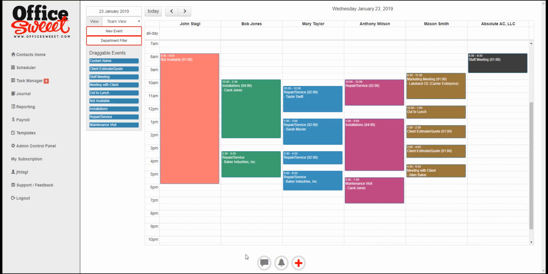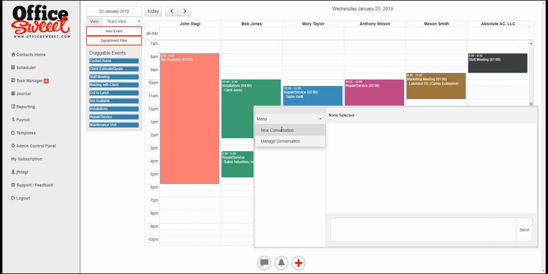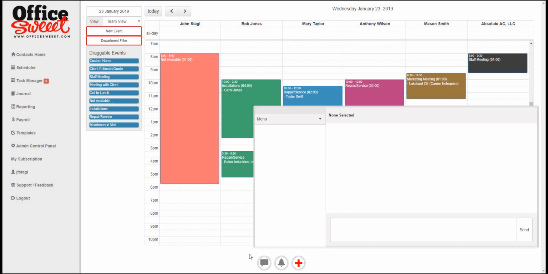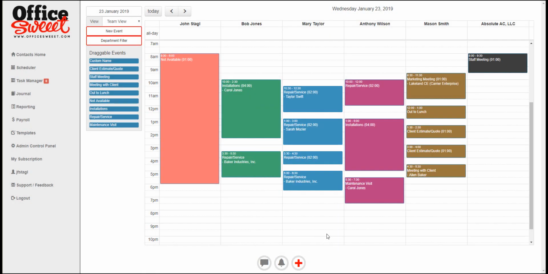These notifications are handy for things like if you put a new task in somebody's schedule, or if you ran out of inventory. So those notifications are nice. This is actually our communication system here, where we can write a subject and send it to anybody on the staff. When you do that, a window pops up and you can SMS message back and forth, and the system keeps track of that. So that's very cool too.